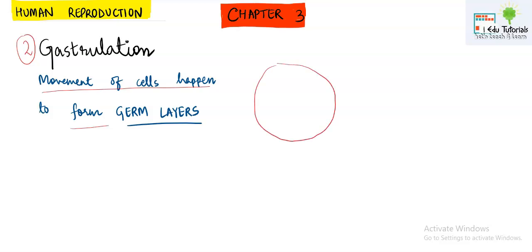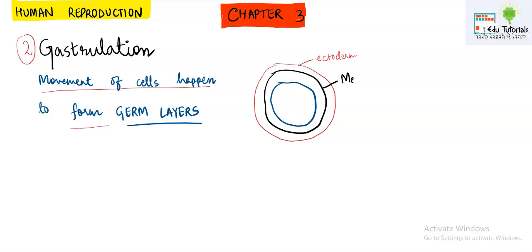Means one after another, 3 layers will be developed, and these layers will be named from outer to inner side. That means the outermost layer will be developed and it will be known as ectoderm. Then the middle layer will be known as mesoderm, and the innermost layer that will be developed will be known as endoderm. So these 3 germ layers will be developed in the gastrulation phase, and the reason for them will be described in the organogenesis process.